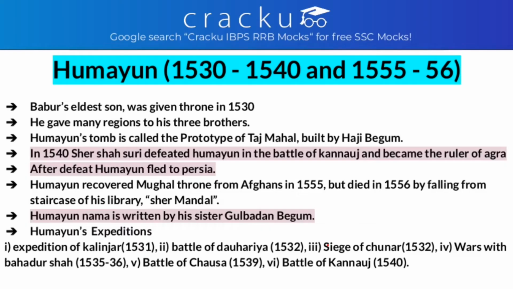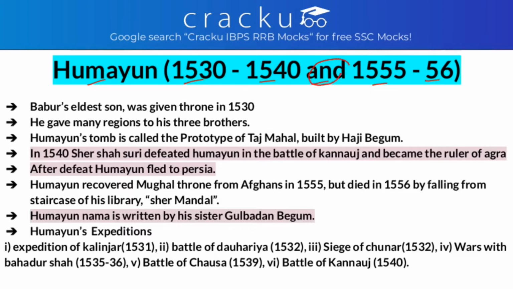So after this we have Humayun. Remember this chronological sequence: Babur's son Humayun, Humayun's son Akbar. Always first comes Babur, then Humayun, then Akbar. So let's see Humayun. The time when he ruled is from 1530 to 1540 and 1555 to 1556.